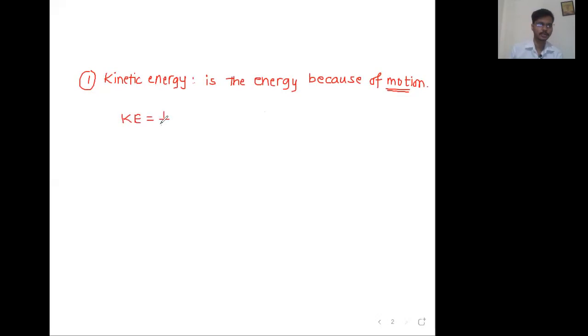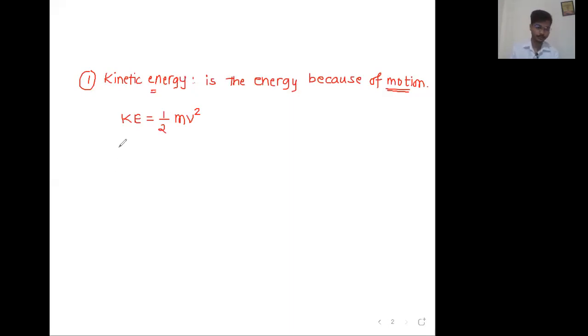is 1/2 m v square. This is the formula for kinetic energy. Now, energy is basically capacity to do work. So with the help of energy, we are doing work. So energy and work are equivalent concepts. Using energy, you can do work. When you consume energy, actually you do the work. Okay, sir. So unit of energy and unit of work both are same.